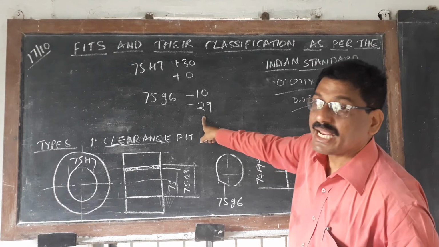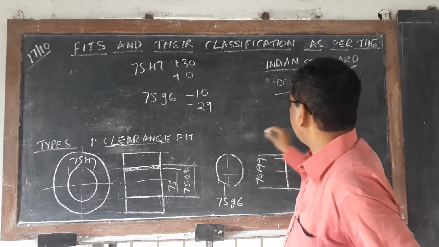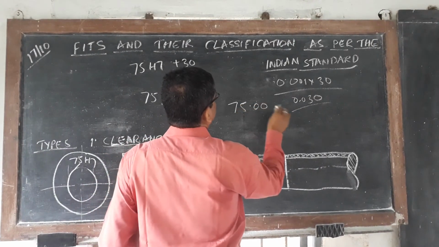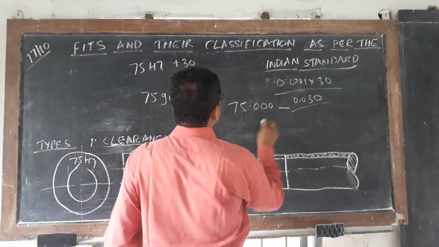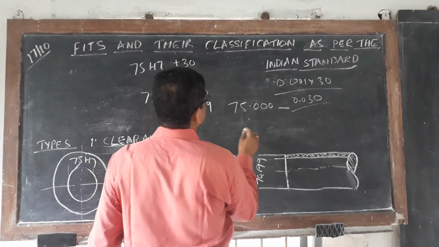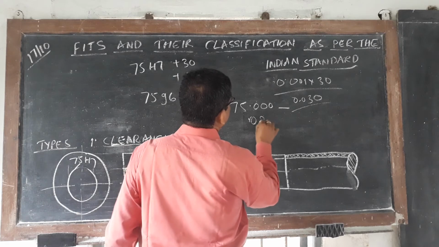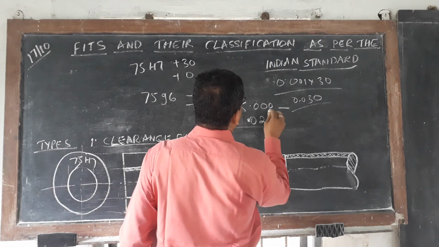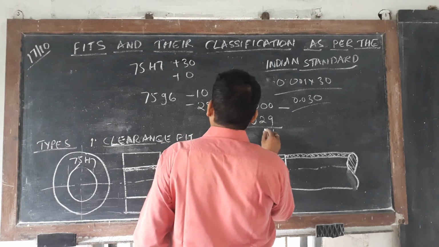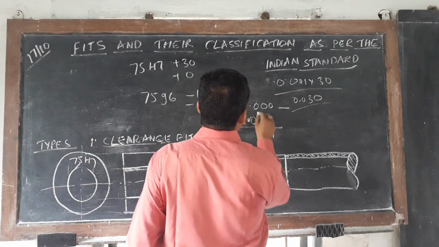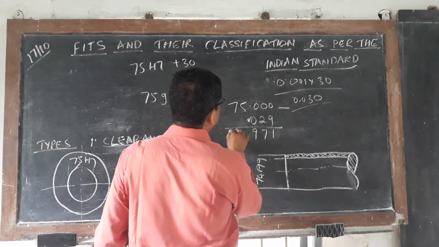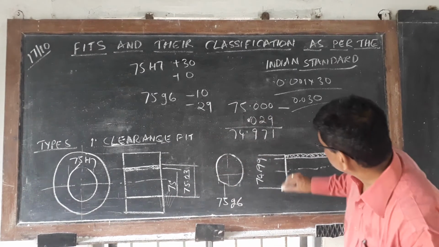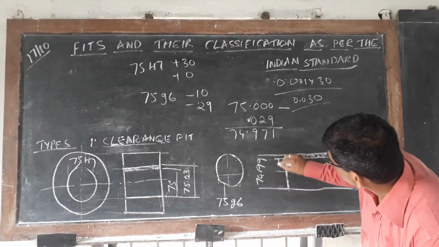Then you can go minus 29 microns, that is 0.029, so 75 minus 0.029 becomes 74.971.